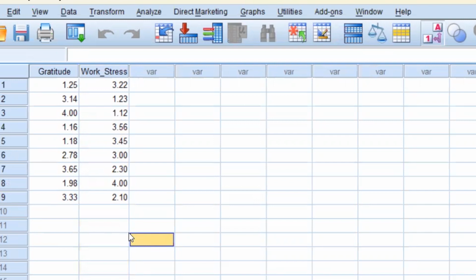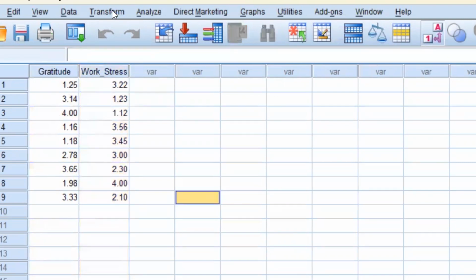In simple regression, we have scores on one variable x to predict scores on our y variable. In the given data, gratitude would be on the x-axis since it is the explanatory variable, which is the independent variable. That would affect the measurement on the y-axis, which would be work stress, since this is the criterion variable, also known as the dependent variable. Gratitude will be the one to predict work stress, which is evident in the example given, wherein Pedro used a questionnaire that could determine the specific variable.